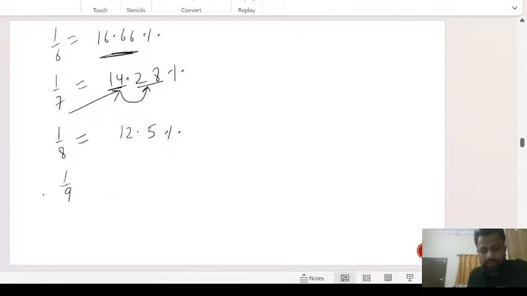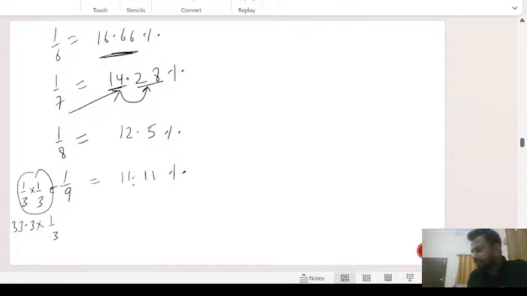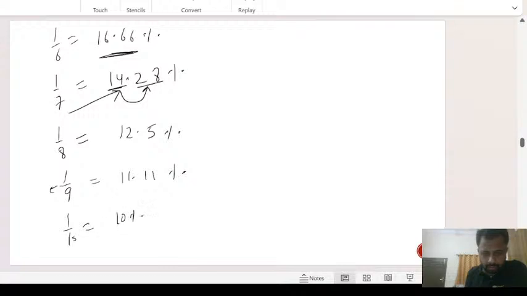Similarly, when we're doing 1 by 9, it's actually 1/3 of 1 by 3. And 1 by 3, as we know, is 33.3%. If you take 1/3 of that, we'll have 11.11%. You understand this? 11.11%. Okay? Now look at 1 by 10, the easiest of all. It's 10%.